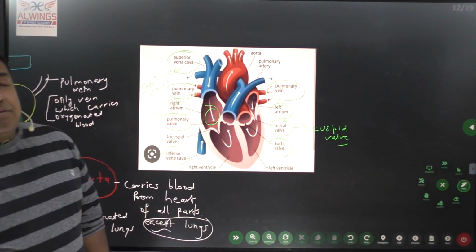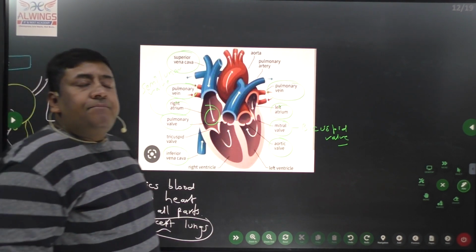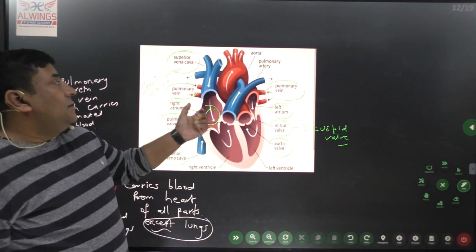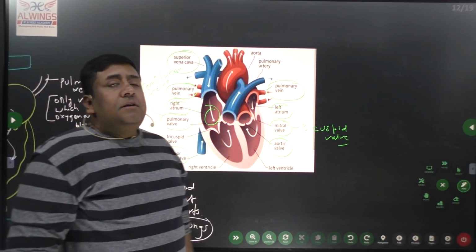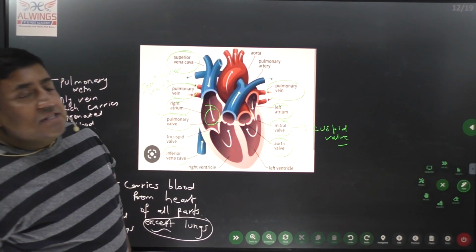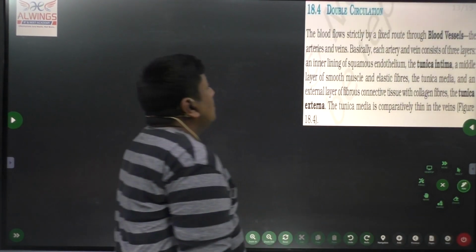So this is the structure of our heart along with some major arteries and veins. Hope you have understood. And further, if you are finding any difficulty, go through that video again and you will be able to understand it. Now we can go to the next topic.